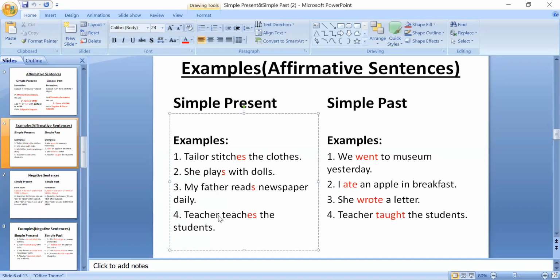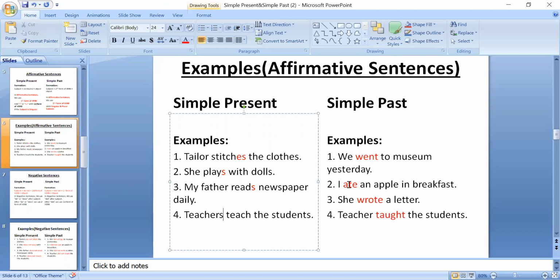For example, if here is teachers, look at the screen. I'm going to change it. If the subject will be teachers, ना, then we'll not add es. ठीक है? I have removed es because the subject is plural now. It is teachers. Okay? So we'll not add es with verb. Clear?